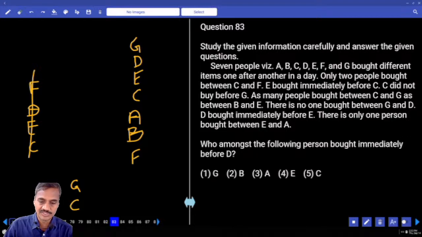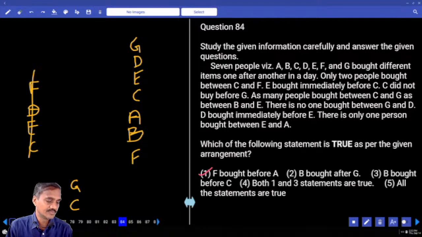Choice 3, question number 82. And which of the following persons bought immediately before D? That is G. Choice 1, question number 83. The next one, 84. Which of the following statements is true? F bought before A, that is false. B bought after G, that is definitely true. Hence only 2, question number 84.